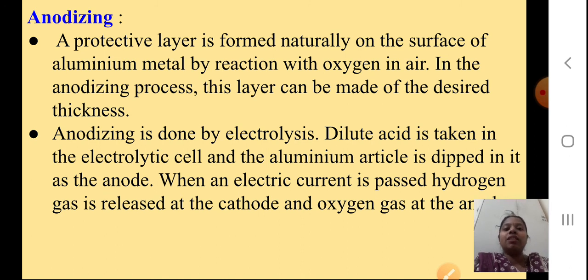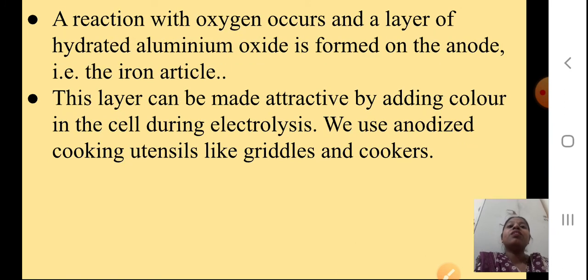Dilute acid is taken in the cell and the aluminium article is dipped in it as the anode. When an electric current is passed, hydrogen gas is released at the cathode and oxygen gas is released at the anode. A reaction with oxygen occurs and a layer of hydrated aluminium oxide is formed at the anode, that is the article which I am keeping. This layer can be made attractive by adding color in the cell during electrolysis.